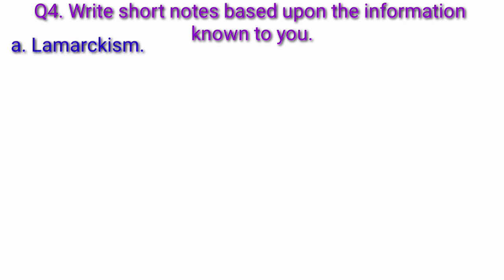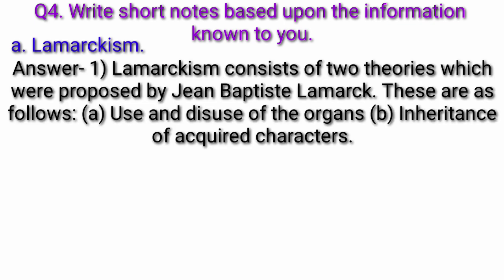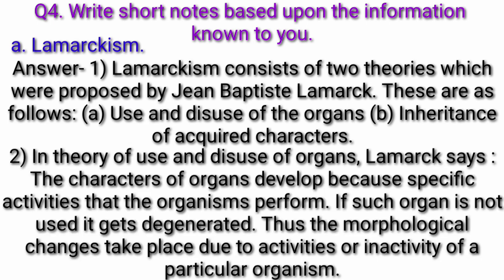Question A. Lamarckism. Answer. Lamarckism consists of two theories which were proposed by Jean-Baptiste Lamarck. These are as follows: use and disuse of the organs, inheritance of acquired characters.